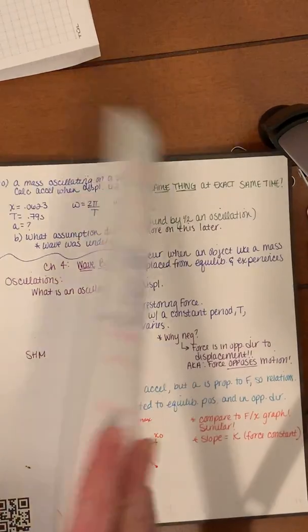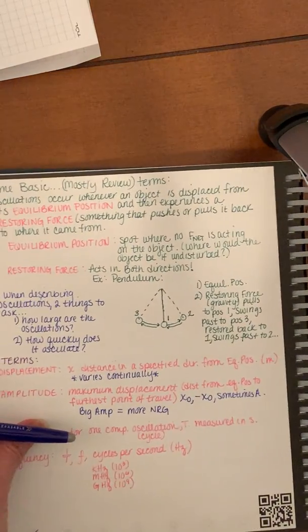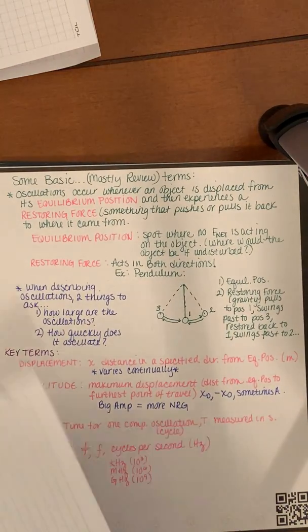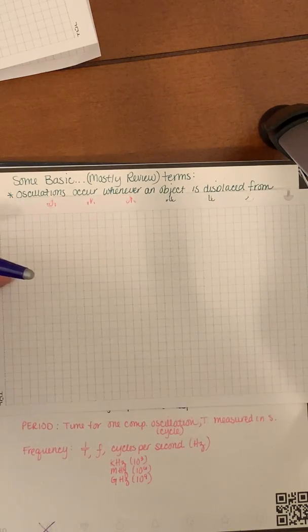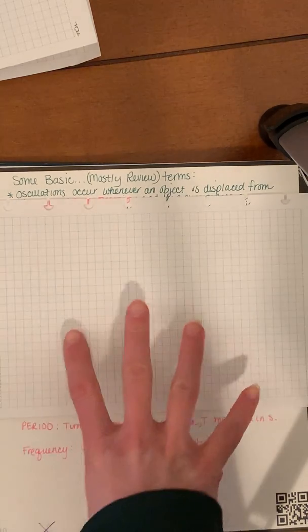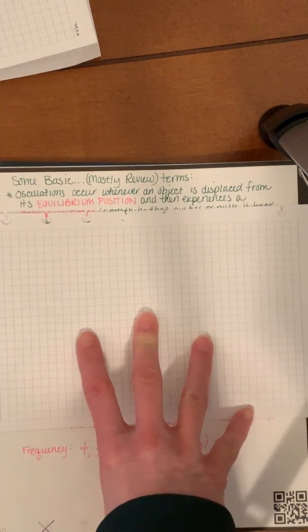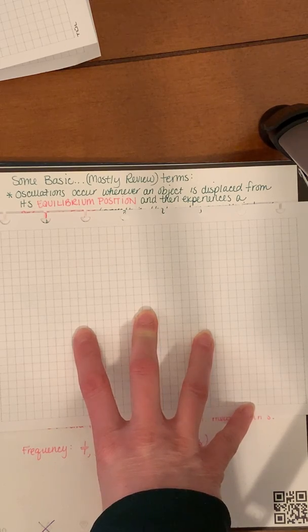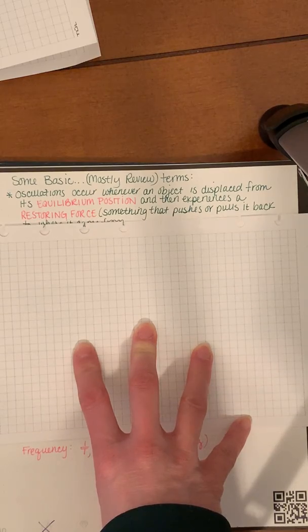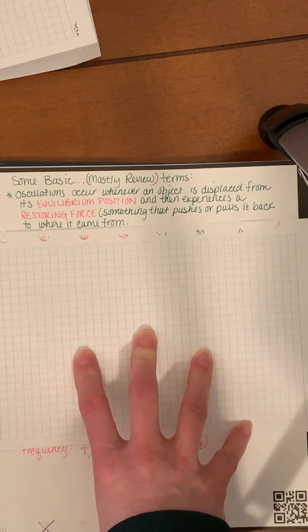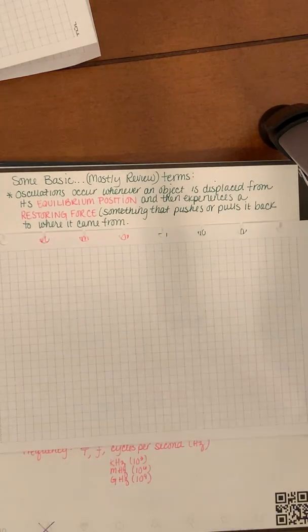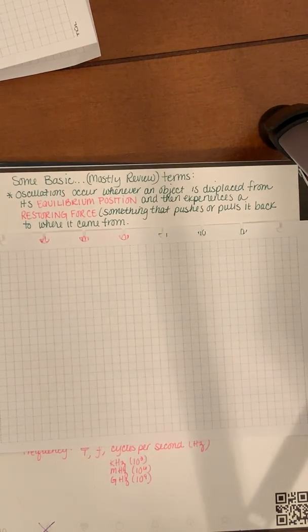So moving on from there, we're going to hit some pretty basic review terms. An oscillation occurs every time something is displaced from an equilibrium position and then experiences a restoring force, something that pushes or pulls it back to where it came from. So if you think about equilibrium position, I like to think in terms of oceanography, I like to think of waves.